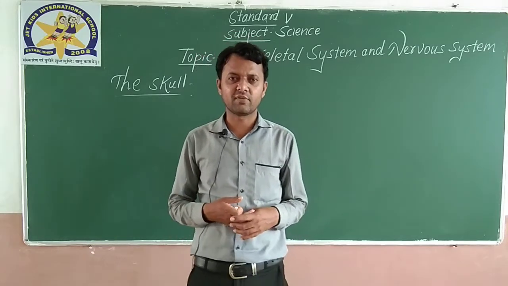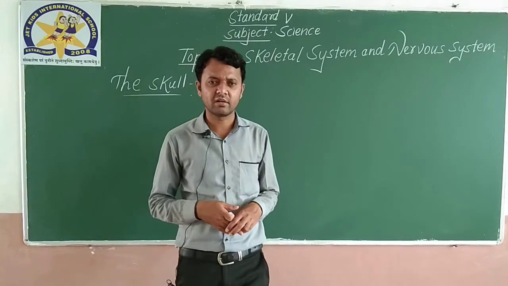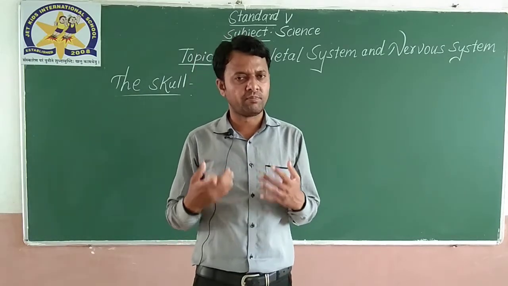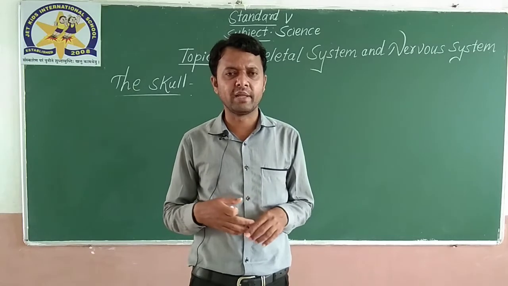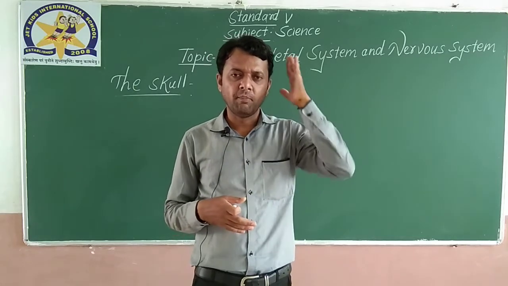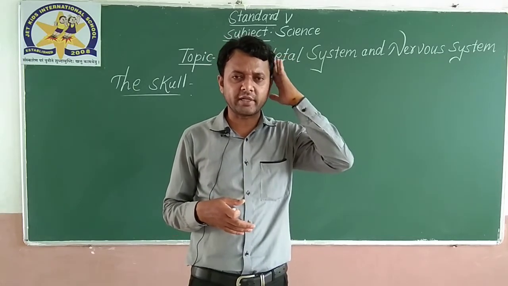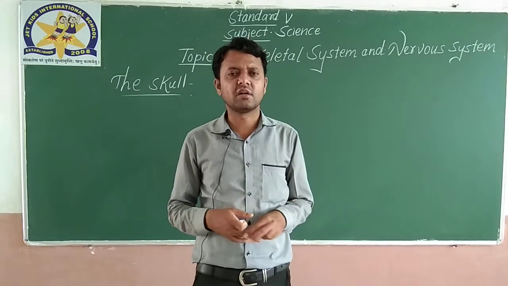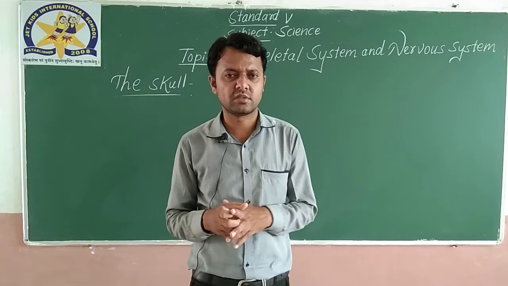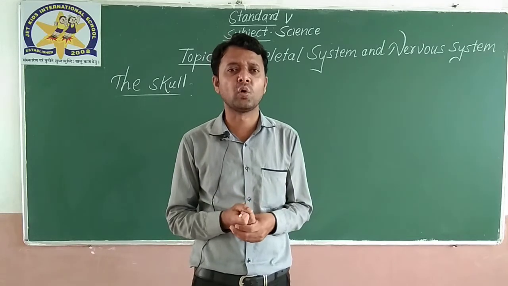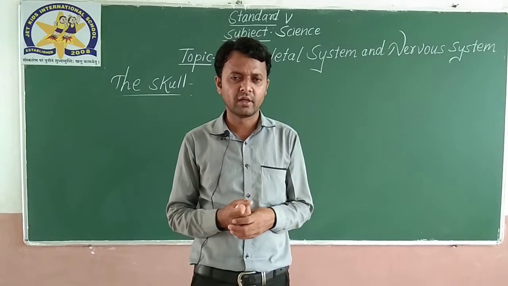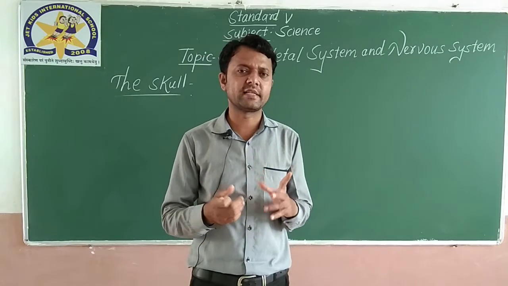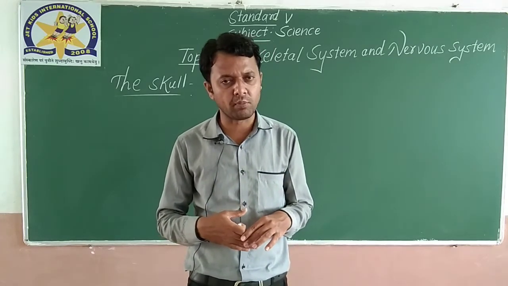In the nervous system we are going to study the brain, different kinds of nerves, the backbone, and many more things. So the brain is protected with the help of the skull, and the skull has 22 bones. As I told you, there are 206 bones in your body, divided into different parts, so the skull itself has 22 small bones.